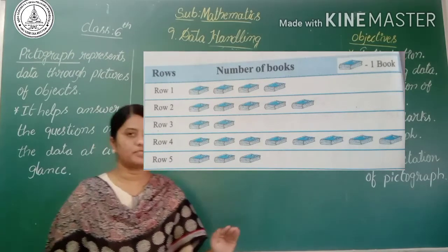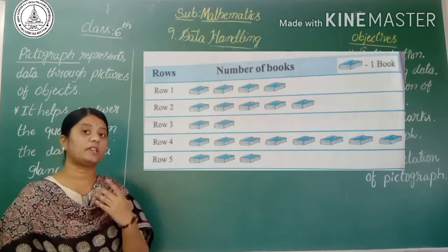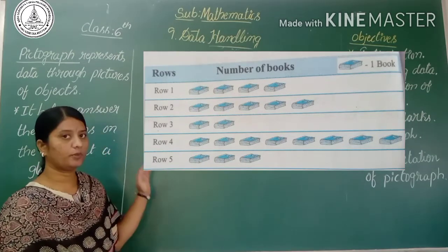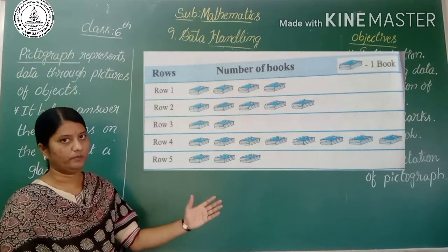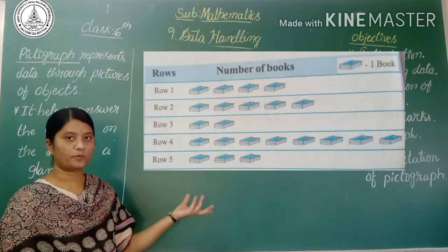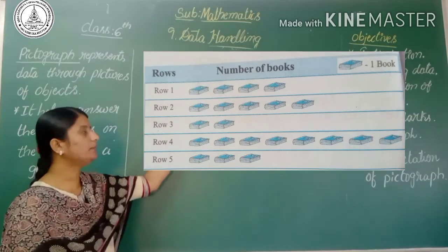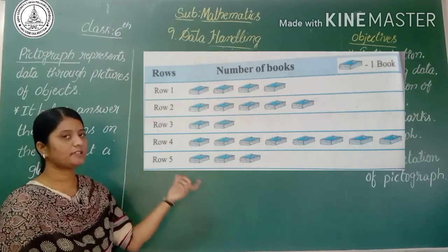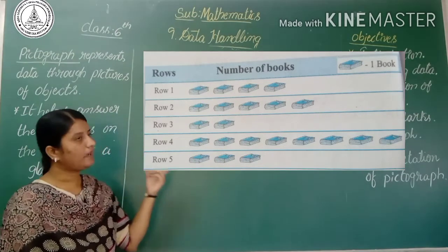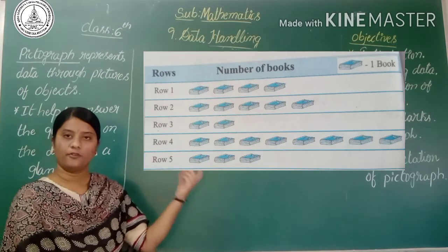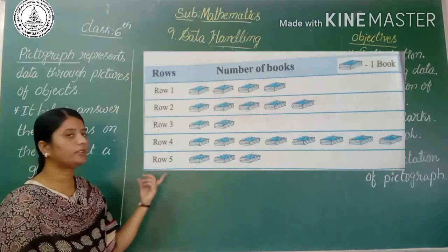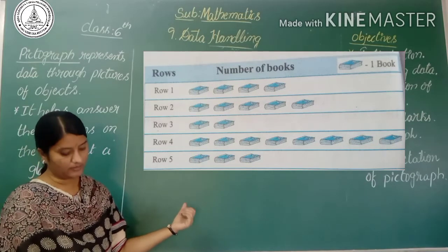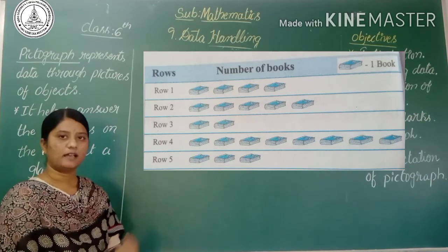Okay, so by studying the pictograph, we can say that in the row there are this many books, meaning there are 4 books. If one picture represents one book, we can also say that in the first row there are 4 books, in the second row there are 5 books, and in the third row there are 2 books. Like this we can answer here.